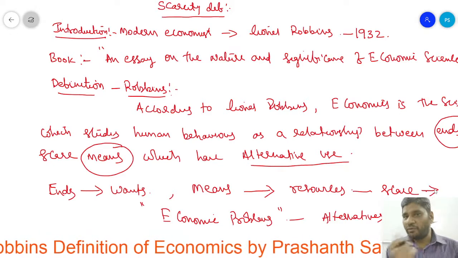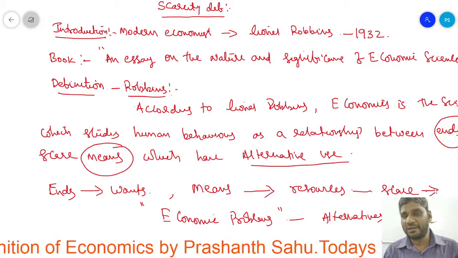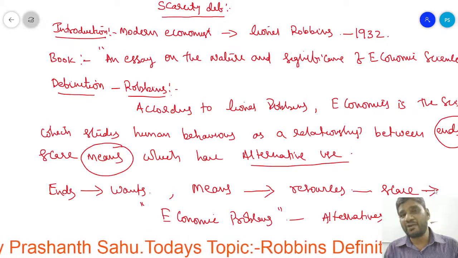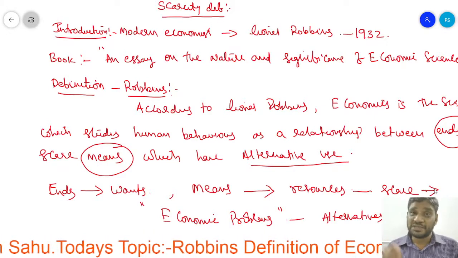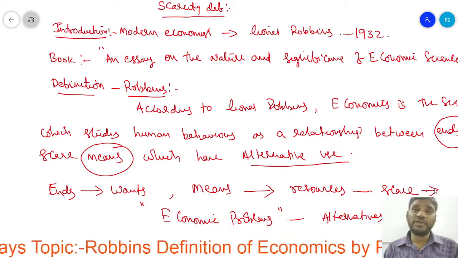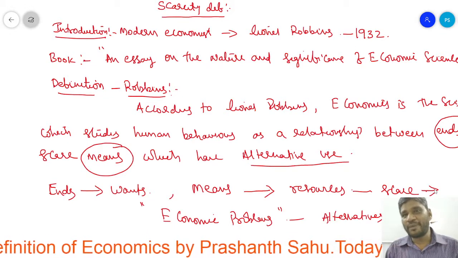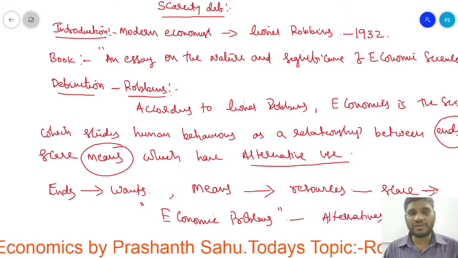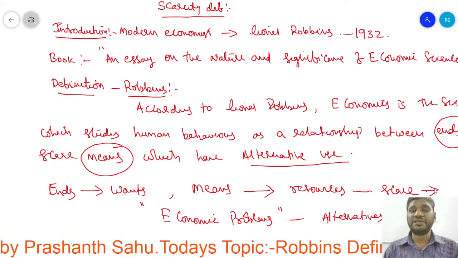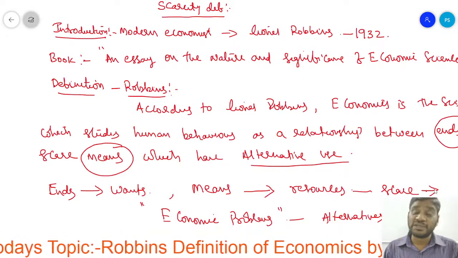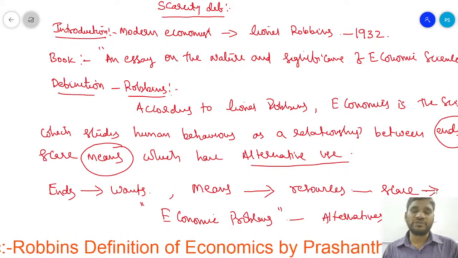So wants are unlimited, and to satisfy all wants, resources are not available. If the resources are not available, the economic problem comes. If the economic problem comes, then we have to find the solutions, and the solution is alternative uses, because every resource has multiple uses.